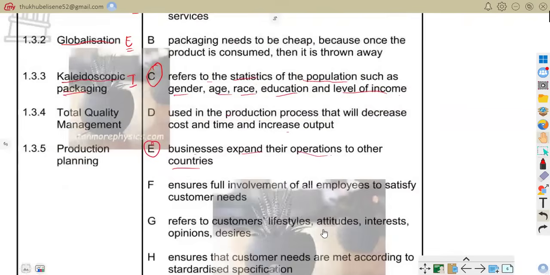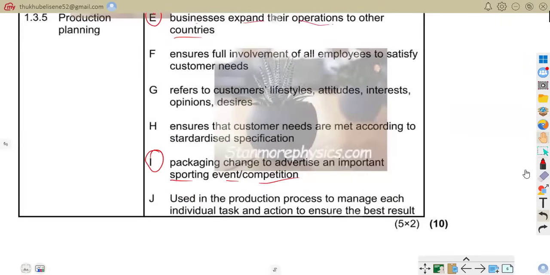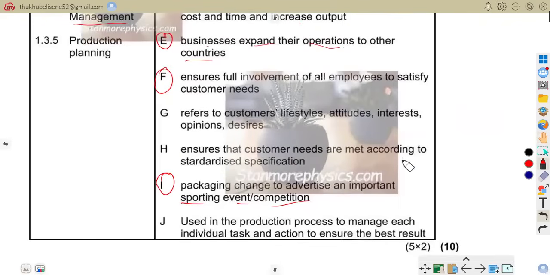Let us move on to another item, which is 1.34, total quality management. With total quality management, F is the correct answer. As it says, total quality management ensures full involvement of all employees to satisfy customer needs.